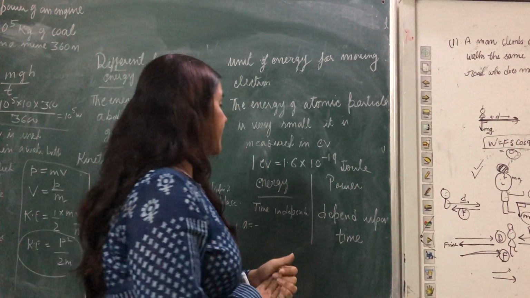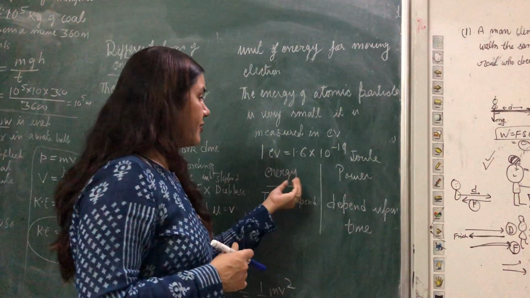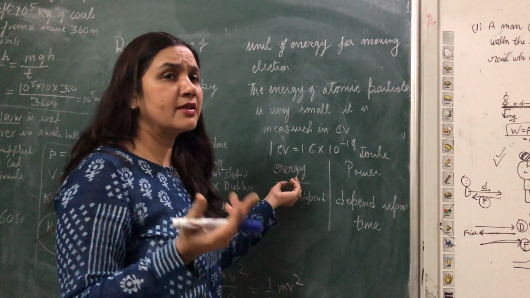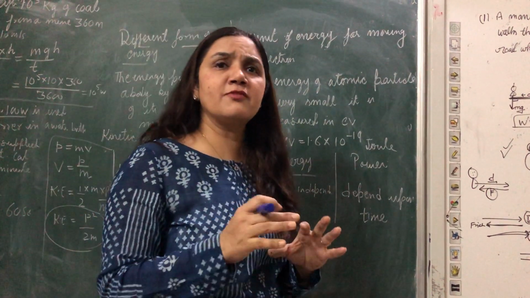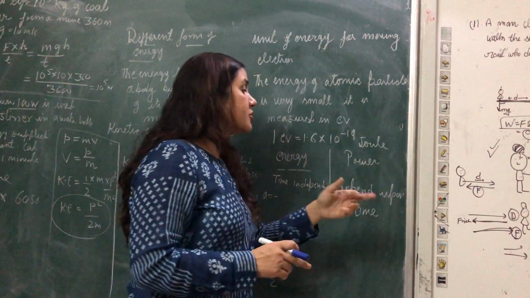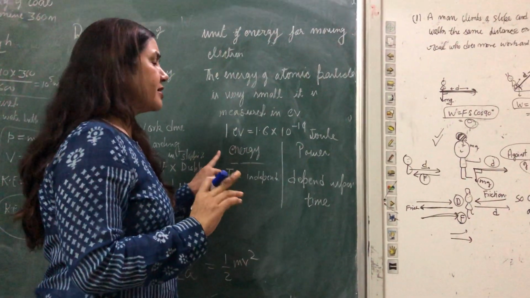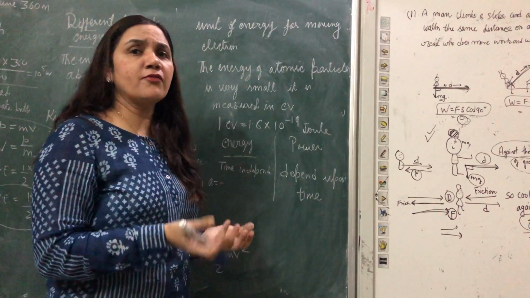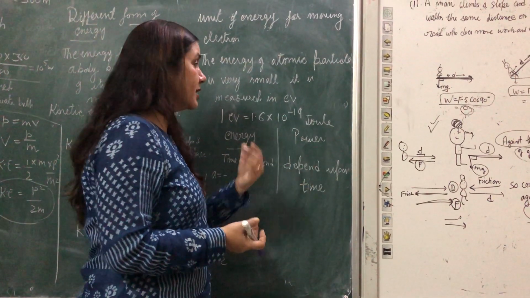Now tell me the difference between energy and power. What is the difference between energy and power? Work and energy both are same, and work is independent of time. There is no relationship between work and time, but power is work upon time. So power always depends upon time, but energy and work are independent of time. So it is time independent, and power is always dependent upon time.